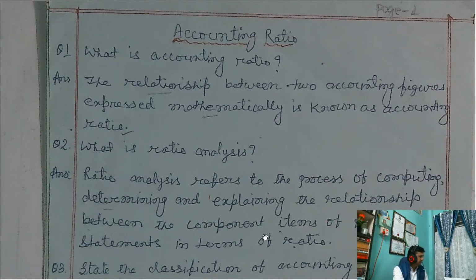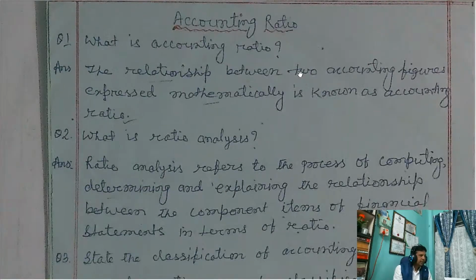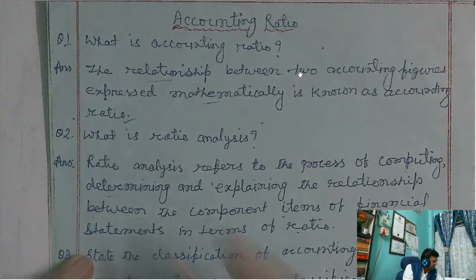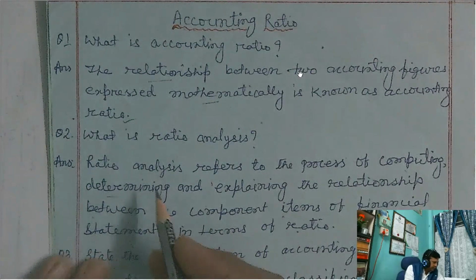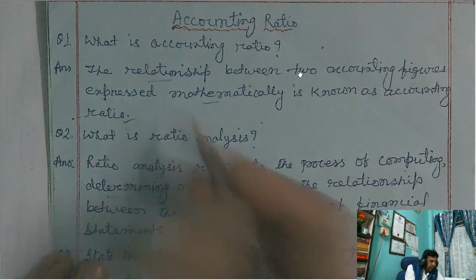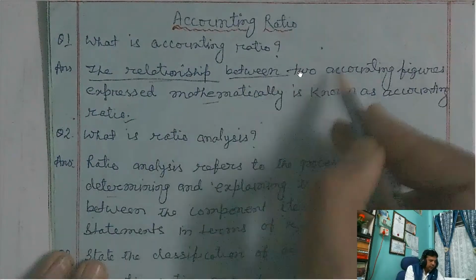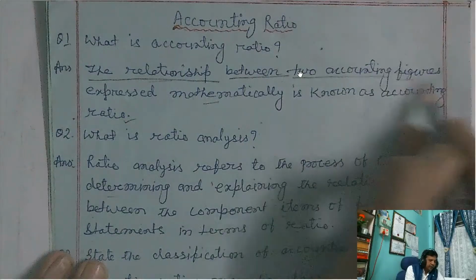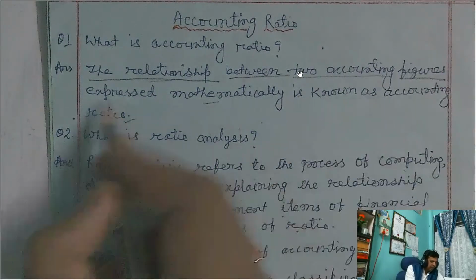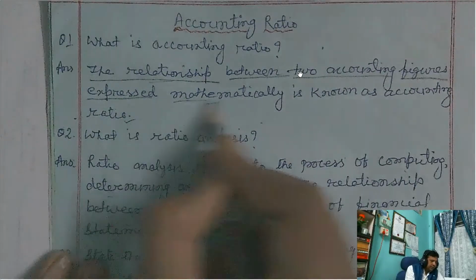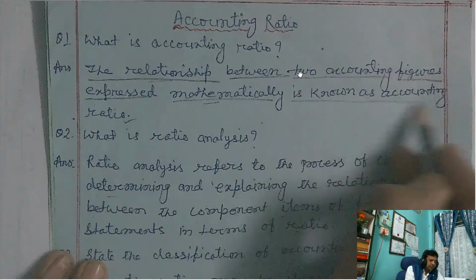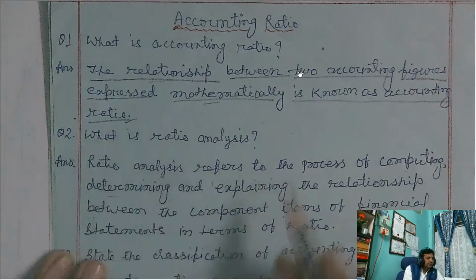Accounting ratio. What is accounting ratio given here? You see, the relationship between two accounting figures expressed mathematically is known as accounting ratio.